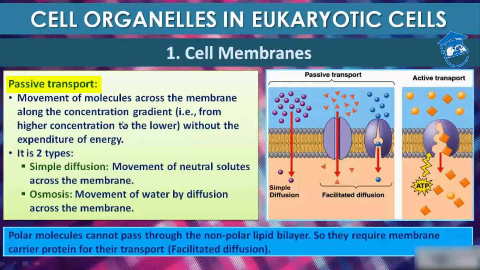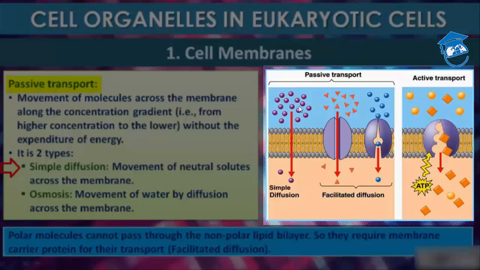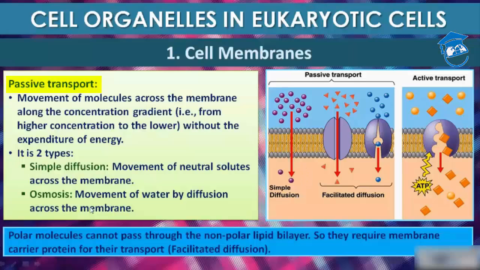Along the concentration gradient, when movement of molecule takes place from higher concentration solution to lower concentration solution without the expenditure of energy or ATP, that is passive transport. So it is of two types. First is simple diffusion. See, this is simple diffusion. That means it is going from this side to this side without the expenditure of energy. Then second is osmosis. In osmosis, movement of water takes place by diffusion across the semi-permeable membrane.